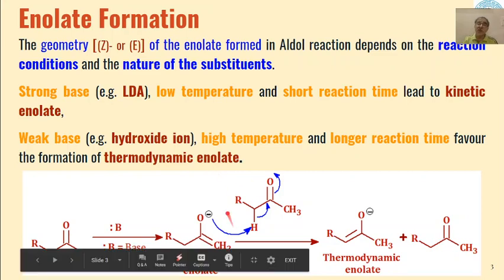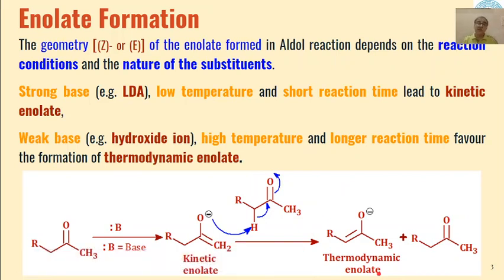So here what happens is that the kinetic enolate formed first will abstract proton from the other carbonyl molecule, and we will get this type of enolate, which will be called as thermodynamic enolate.